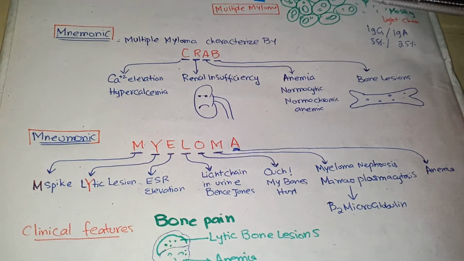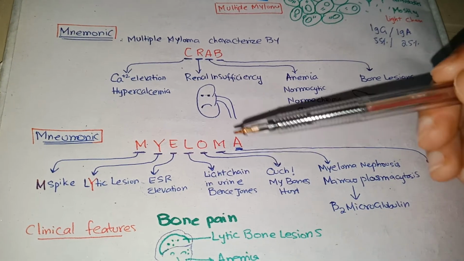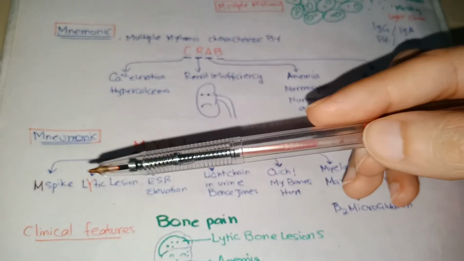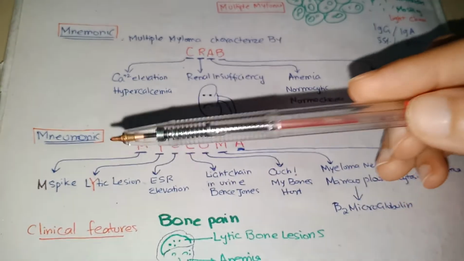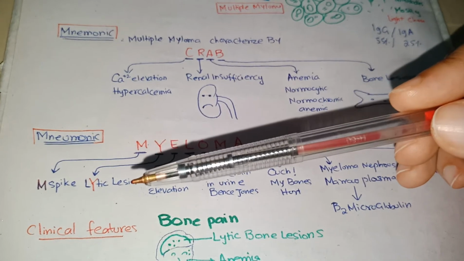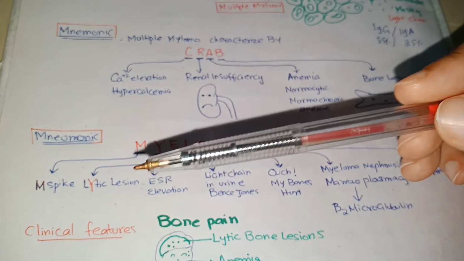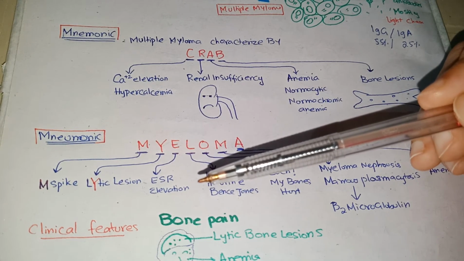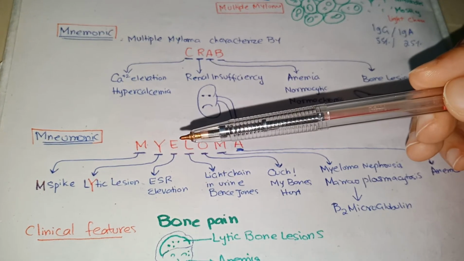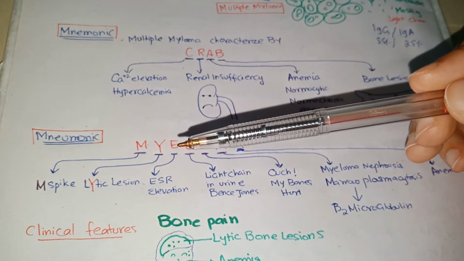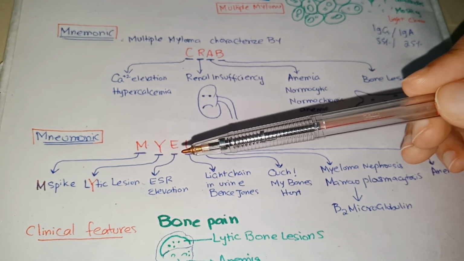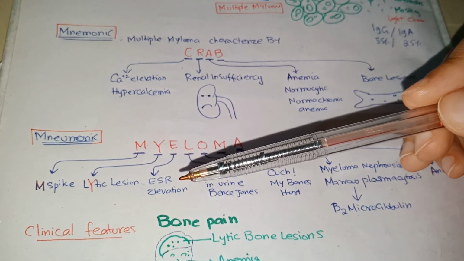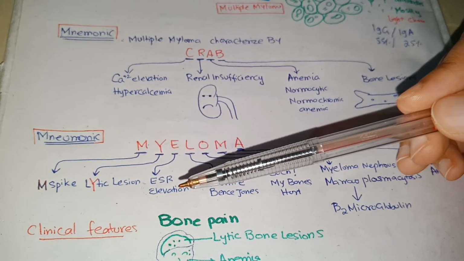Multiple myeloma can also be best understood through the mnemonic MYELOMA. M stands for M spike, which is the monoclonal antibody spike. L stands for lytic lesions. There are lytic bone lesions. And E stands for ESR elevation. ESR elevates because monoclonal antibody causes the RBCs to stack one above the other and causes rouleaux formation, and this rouleaux formation elevates ESR.